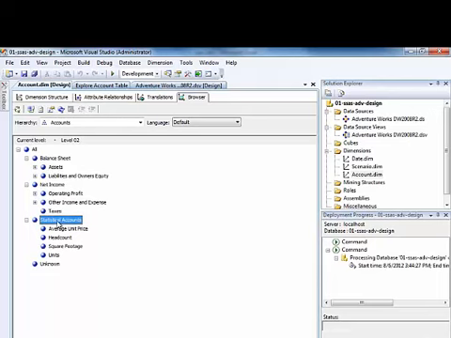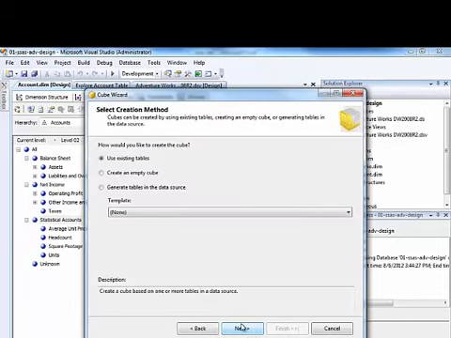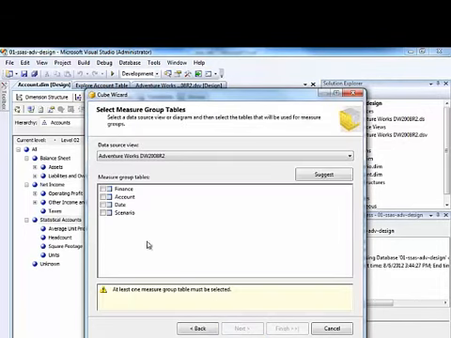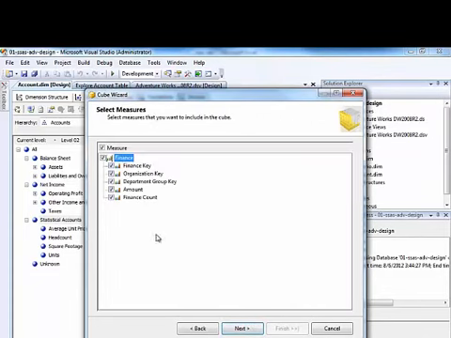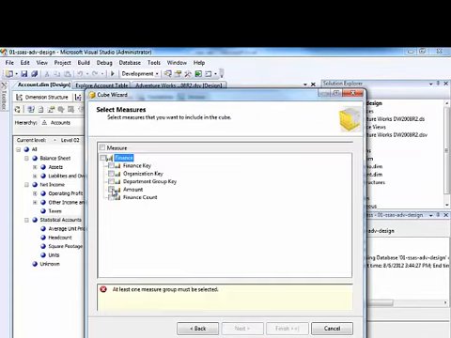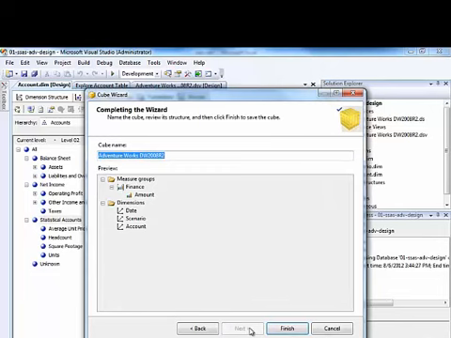So to see how this works, we need to create a cube and look at our dimension in the context of a measure. So we'll add in a new cube. We'll use existing tables based on the finance measure group that we've already added to the data source view, and we have a single measure there called amount. And we'll go ahead and add in all of our existing dimensions.